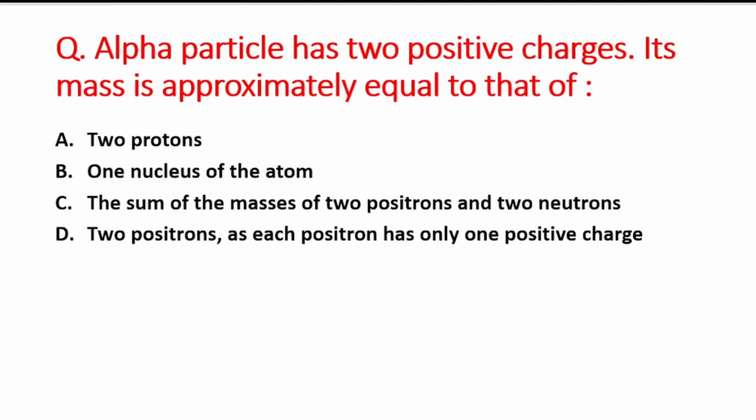Next question is, alpha particle have 2 positive charges. Its mass is approximately equal to that of: A option is 2 proton, B option is 1 nucleus of the atom, C option is the sum of masses of 2 positrons and 2 neutrons, and the last option is 2 positrons, as each positron has only one positive charge. So right answer is option B, that is 1 nucleus of the atom.